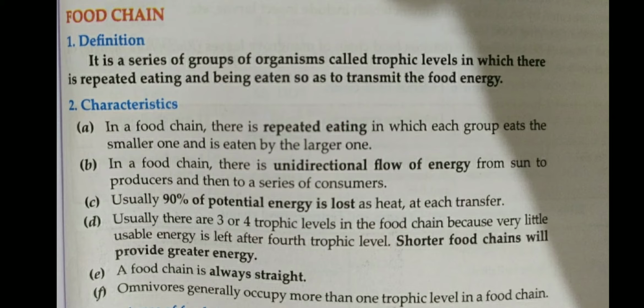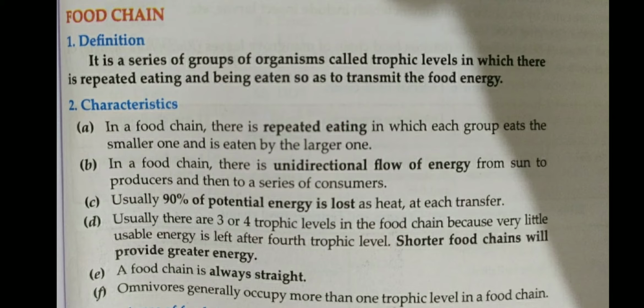In a food chain there is repeated eating, because one organism eats the other organism, and generally the large organism eats the smaller organism. The flow of energy in a food chain is unidirectional, because plants are eaten by the herbivores, and herbivores are eaten by the carnivores.